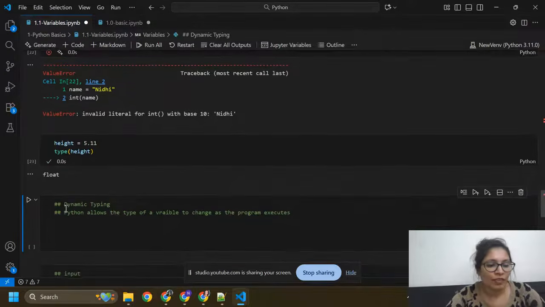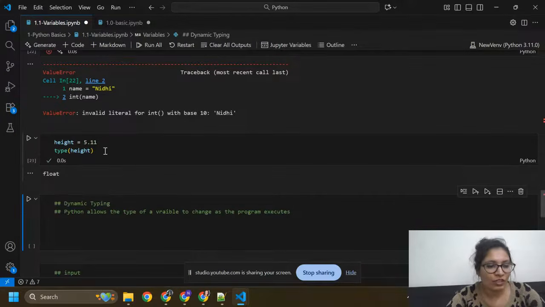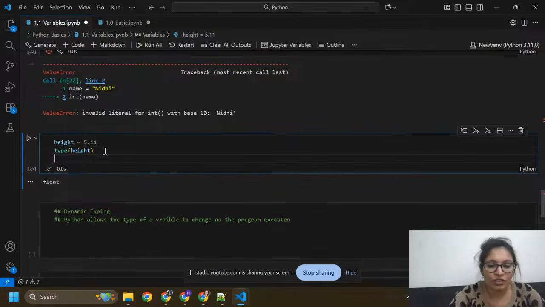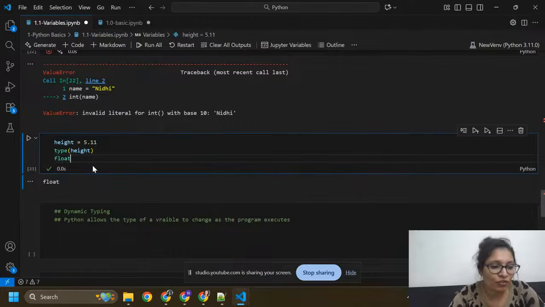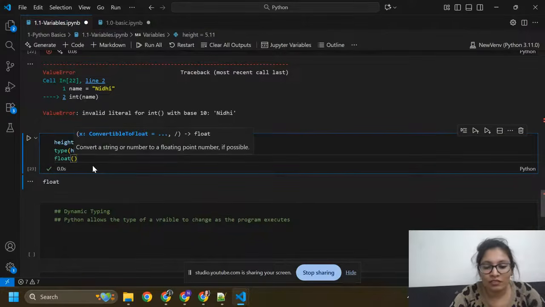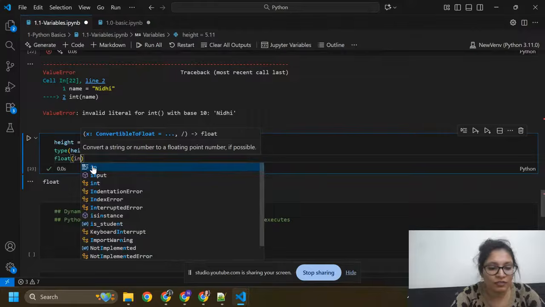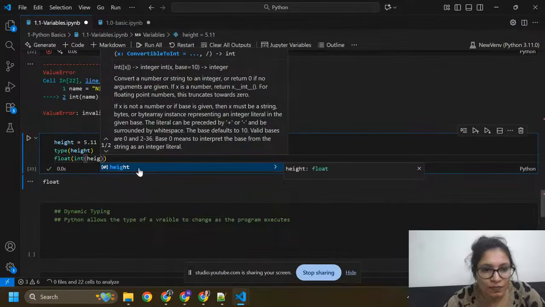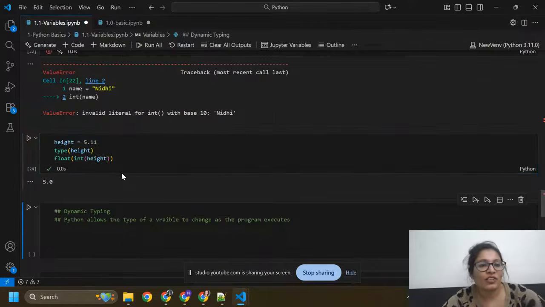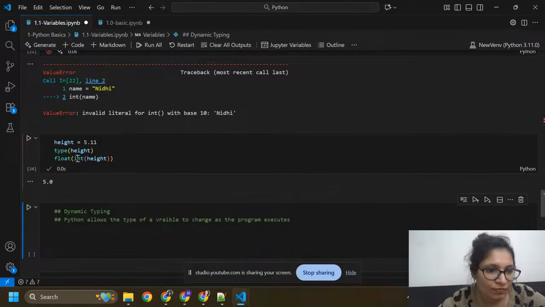Okay, now again I'm going to check. I'm going to convert this float height into an integer height. Okay, so I got 5.0 here.